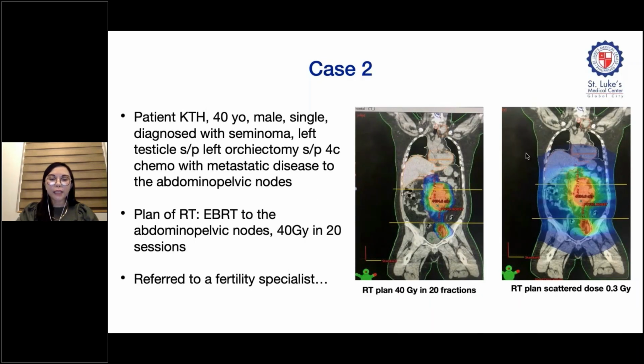So next case, this is a case of KTH, a 40-year-old male, single, diagnosed with seminoma, left testicle, status post left orchiectomy, status post 4 cycles of chemotherapy with metastatic disease to the abdominopelvic nodes. He was then referred for radiation therapy, and the plan was to give 40 gray in 20 sessions to the involved abdominopelvic nodes. So according to his attending physician, before chemotherapy, the patient was offered to have a fertility consult, but for some reason during that time, he refused.